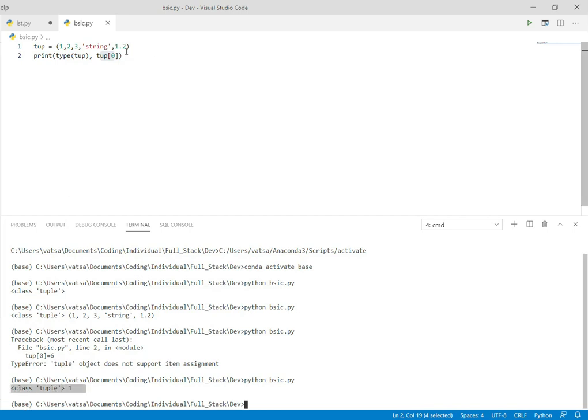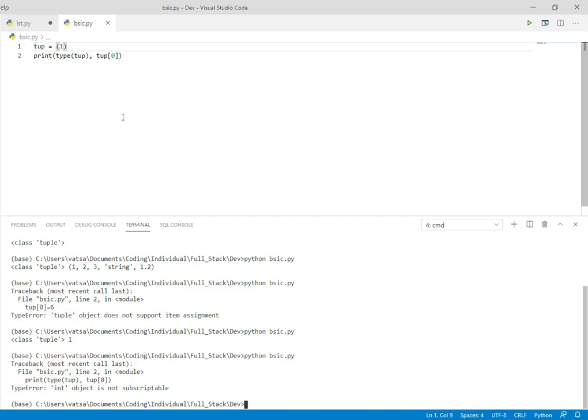If we want to put just one value in a tuple, after that one value we also need to put a comma. If we don't do that, it will be an integer.